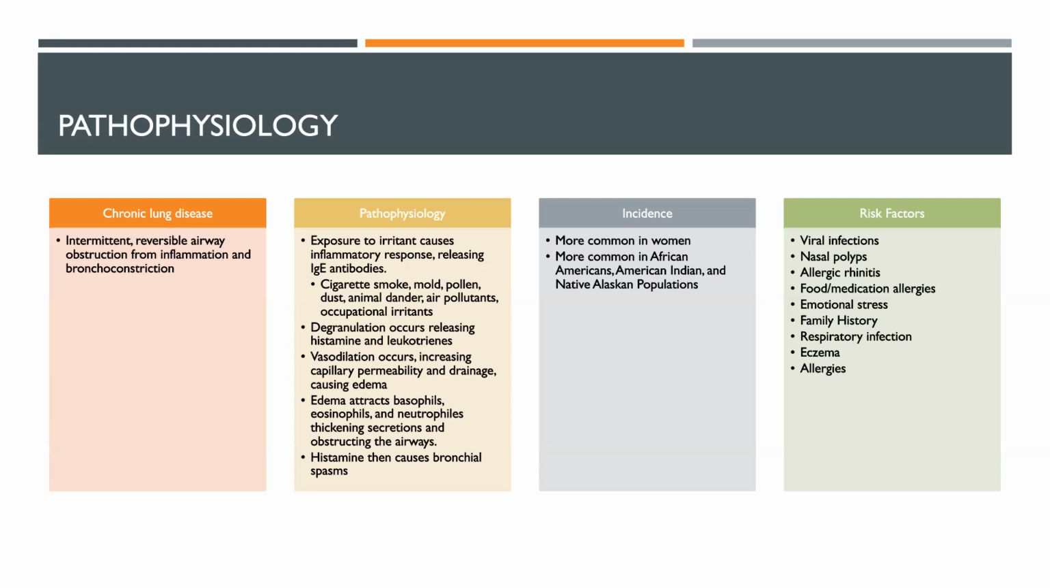Edema then attracts basophils, eosinophils, and neutrophils. These particles increase and thicken secretions that can then obstruct the airway. Lastly, histamine causes bronchial spasms.